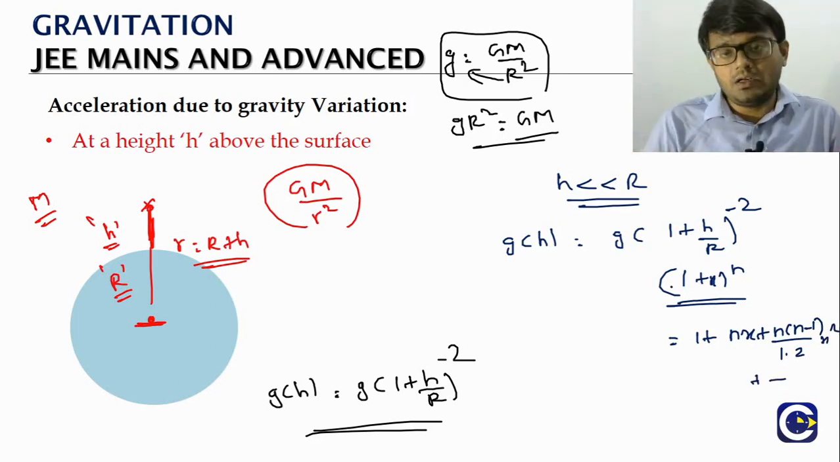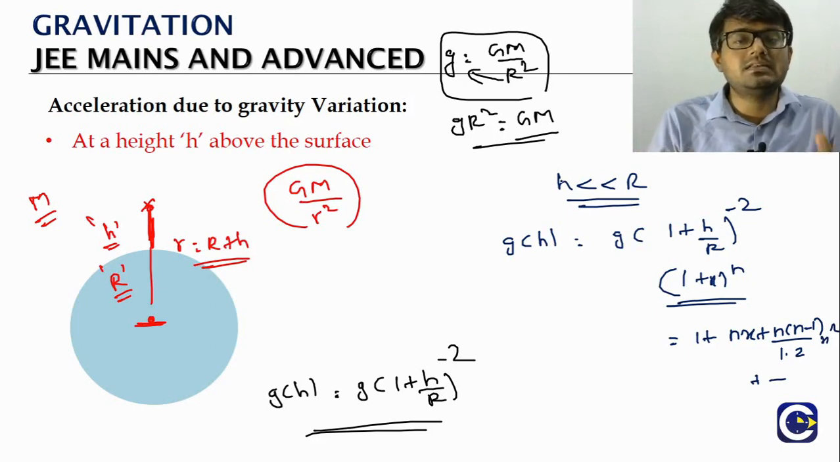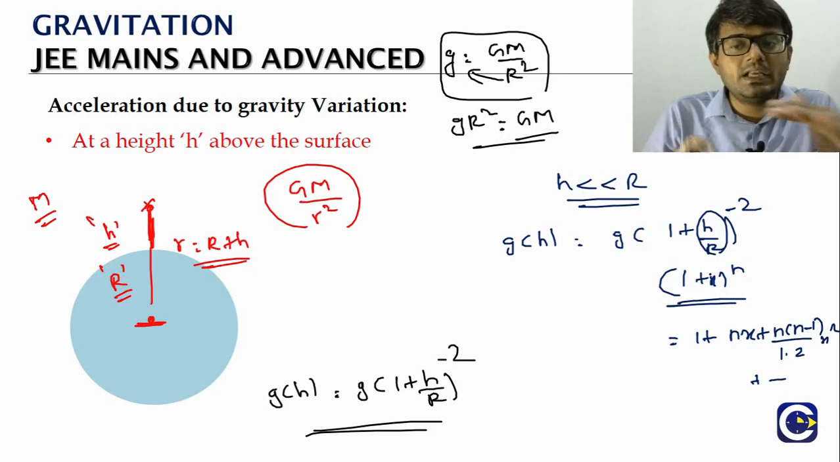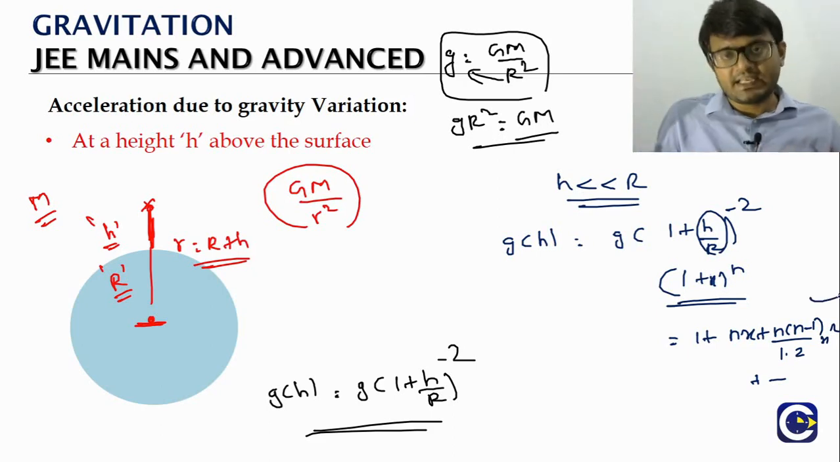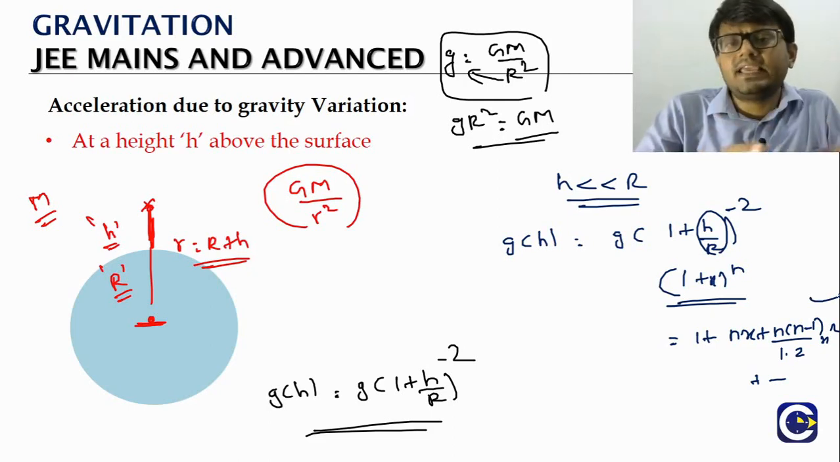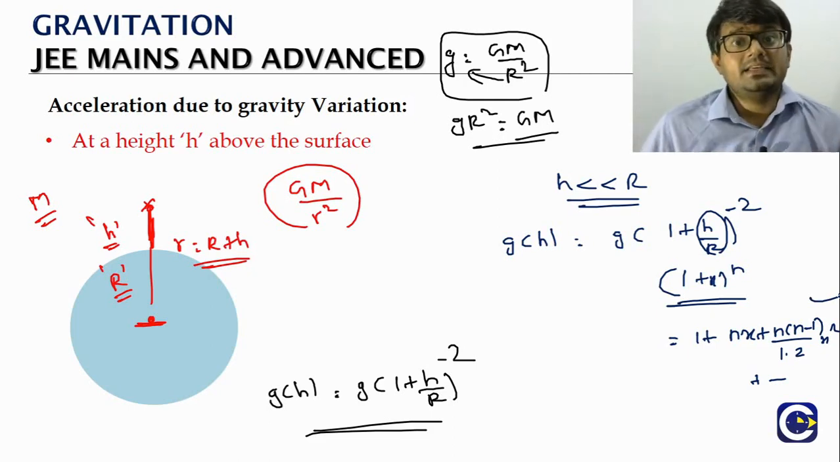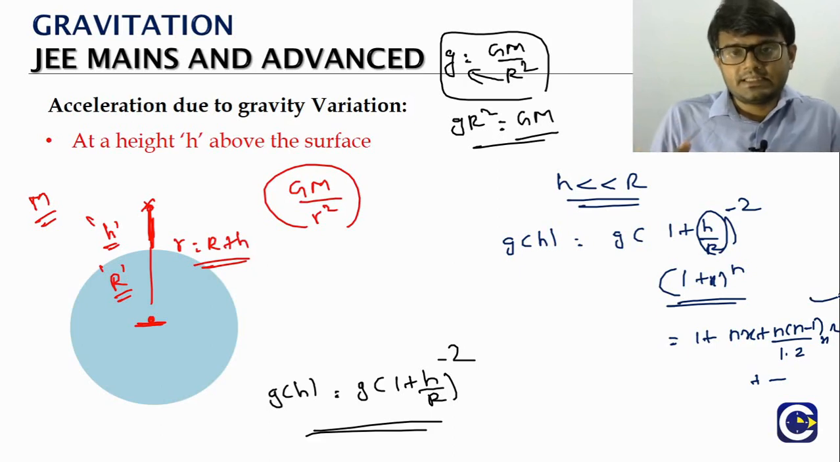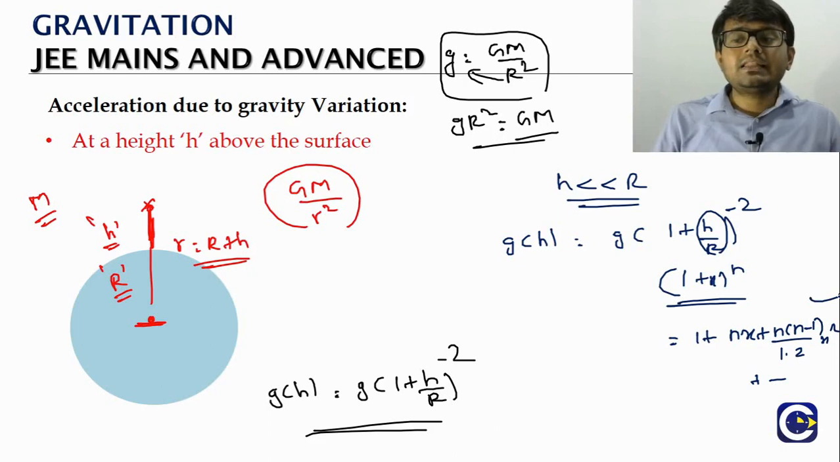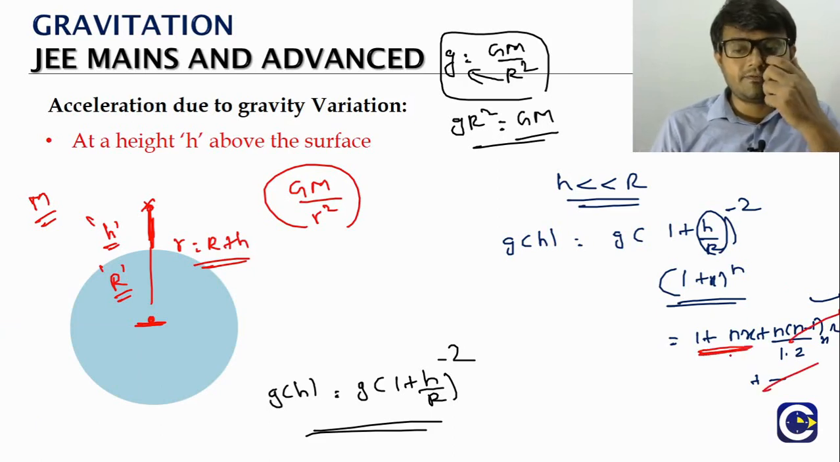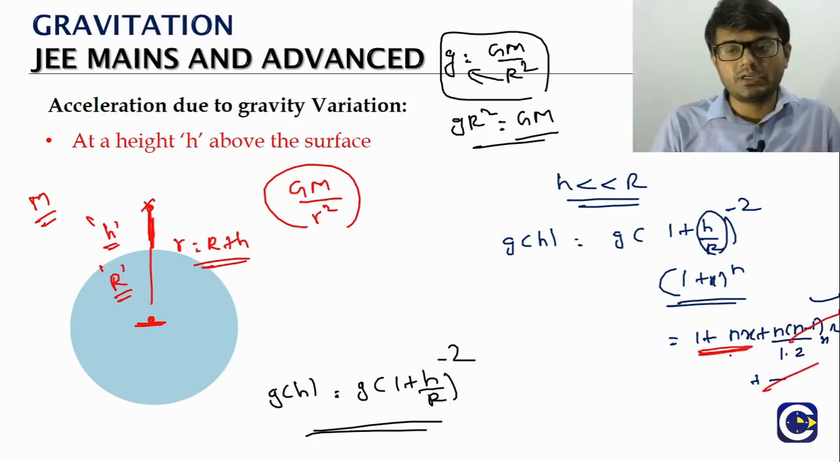But if x is small, like in this case, if h is very small in comparison to r, means h by r, our x, is very small in comparison to 1, then the higher powers of x can be neglected. If x itself is maybe 10 power minus 3, then x square will be 10 power minus 6, x cube will be 10 power minus 9, like that. So all the higher power terms can be neglected because their value will be very, very small. We will be left with just the first two terms.